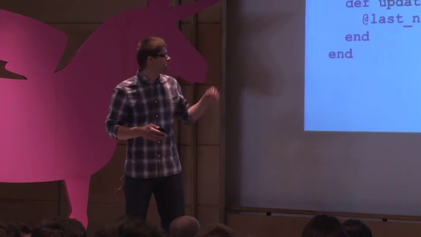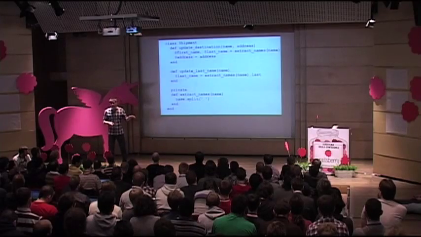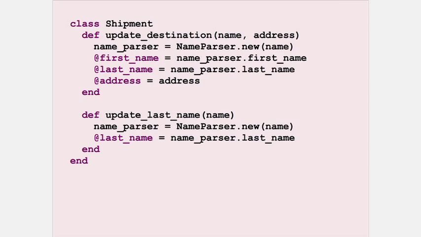We see some repetition, so we extract it to a private method. That feels great. We don't have repetition anymore in the code. We hide this from the external interface, but when we look closer at this private method, we figure out that it has nothing to do with the shipment class. It deals with strings, it deals with extraction of names, which can be quite complex logic. It is easy for Polish or English names, but if you think about Brazilian names, for example, it may be very difficult to get all these pieces of the names into separate variables.